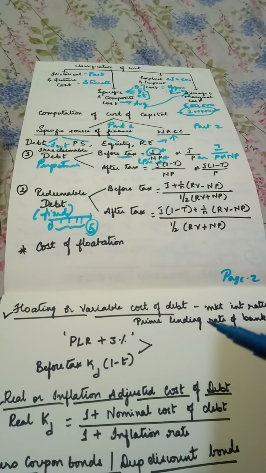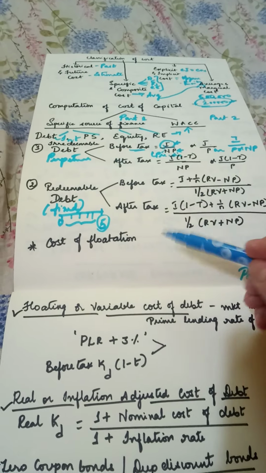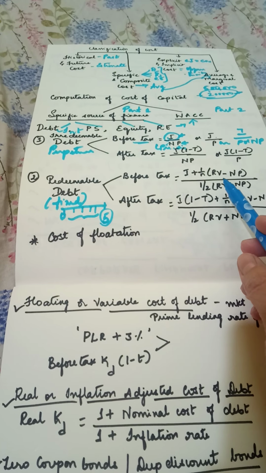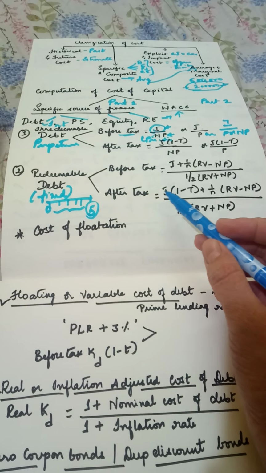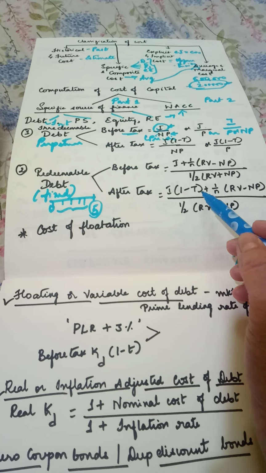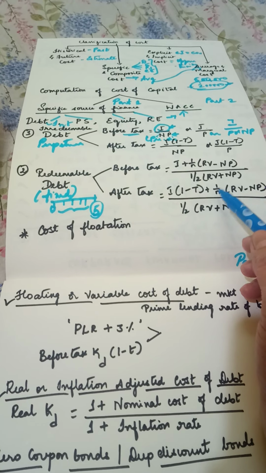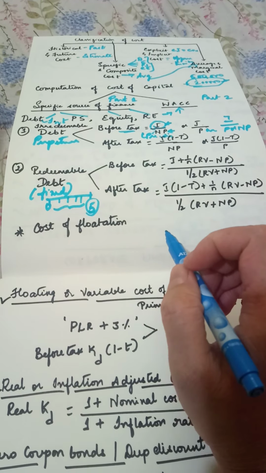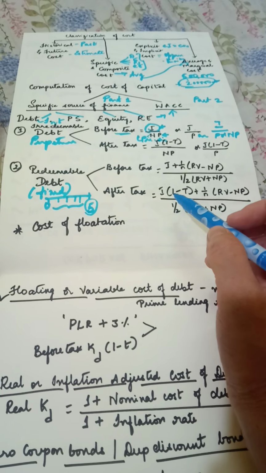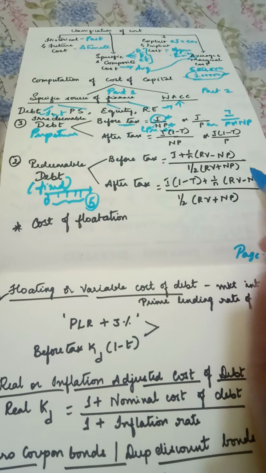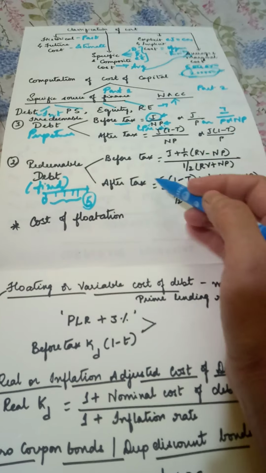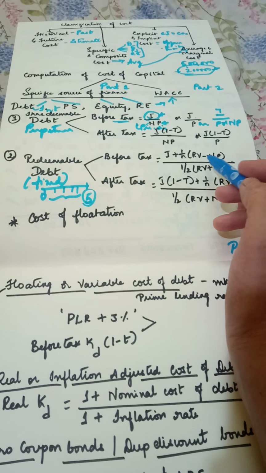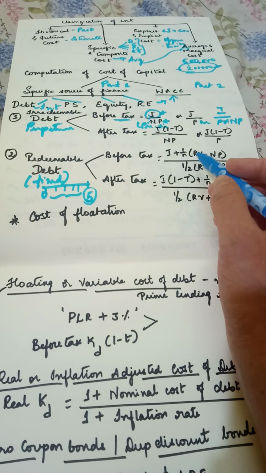Again, here we have two types of calculations: before tax and after tax. If we are considering the tax calculation, then it will be after-tax interest: I into (1 minus t) plus (RV minus NP) divided by N, over (RV plus NP) divided by 2. What is this whole chunk all about? First, I'll tell you what each alphabet says here, then I will tell you how this formula is used. I refers to interest, N is the number of years to maturity, RV is redemption value.